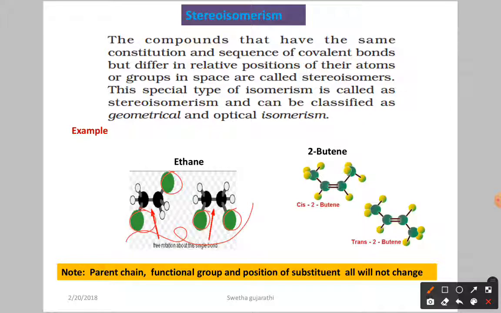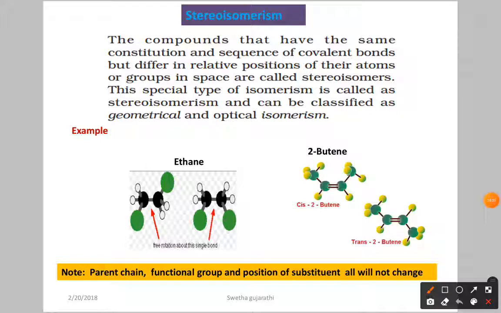So they have the same constituents, each carbon is attached to 3 hydrogens, and the sequence of covalent bonds is also the same. We are not changing any covalent bond, but they differ in the relative position of their atoms, isn't it? Here 2 hydrogen atoms are in the same plane, but in this case one hydrogen atom is above the plane and one is below the plane. So the groups in space differ. That type of isomer is called a stereoisomer, and the phenomenon is called stereoisomerism.